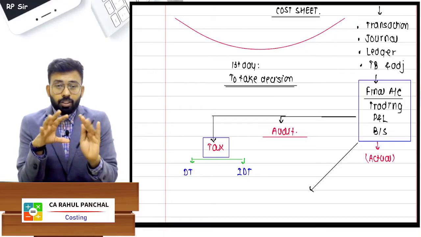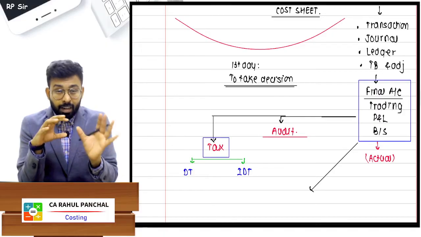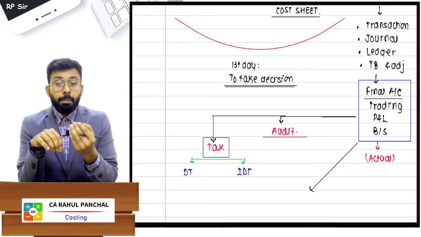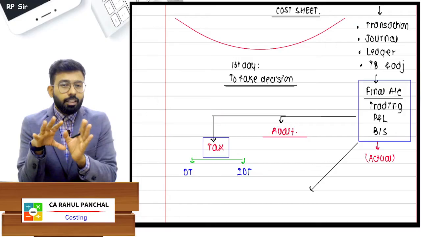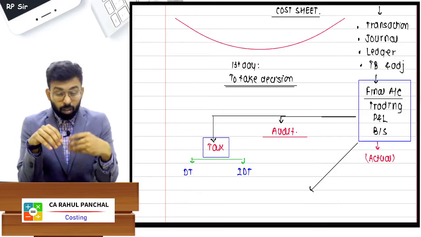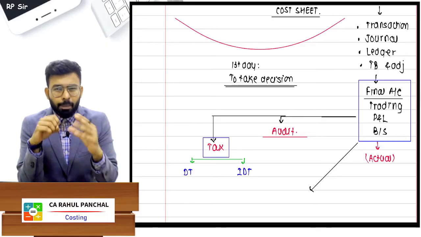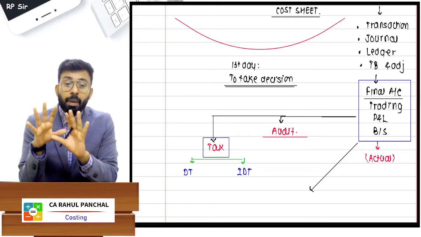In today's world, just tell me one thing, when the entries are passed or when the trading and P&L account is prepared, is it prepared manually or with the help of technology, that is laptops? In a laptop there will be software known as Tally or SAP, and through those software we make accounts.